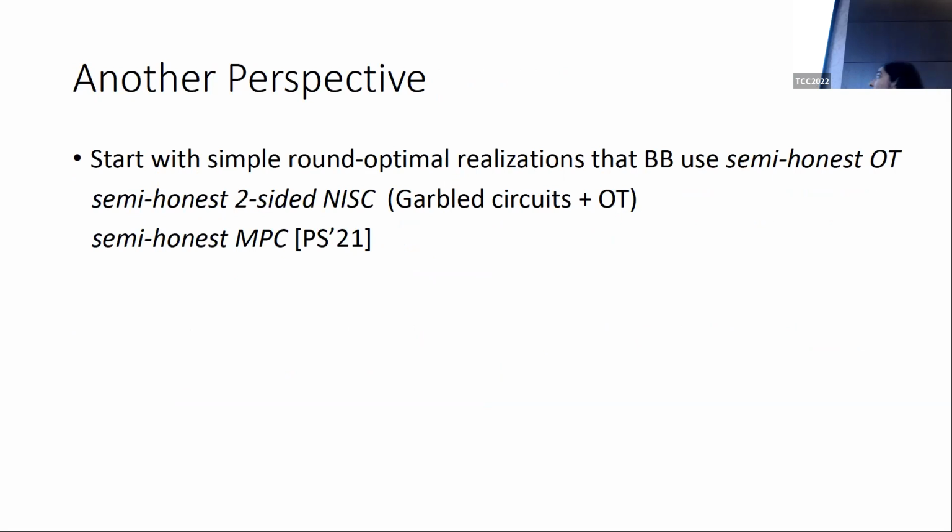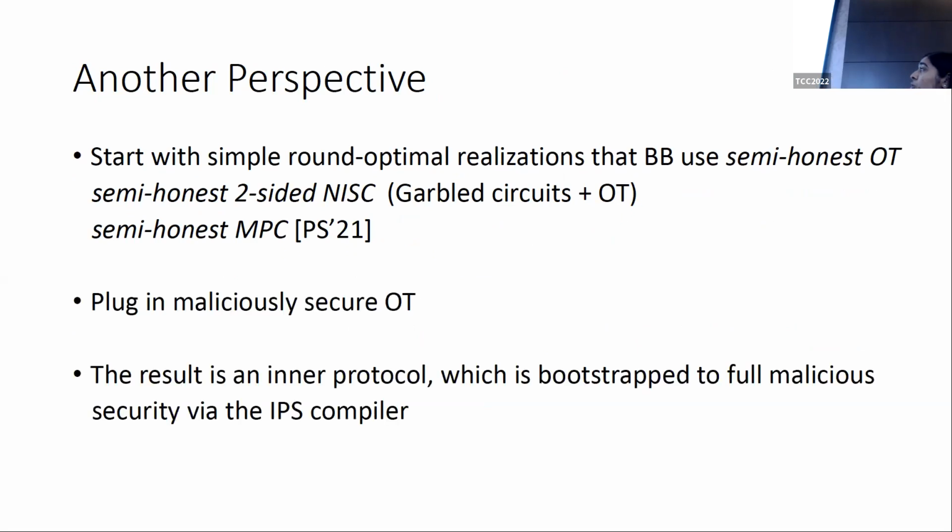I just want to start to wrap up with a different perspective on what we do. We can think of our work as starting with simple round-optimal realizations of two-sidedness and semi-honest MPC that make black box use of any semi-honest OT, and now replace the semi-honest OT with maliciously secure OT in these instantiations. What we get as a result is a form of robust MPC, which is not fully maliciously secure, but we show via a simple application of the IPS compiler that it can be bootstrapped to full malicious security in a round optimal manner.